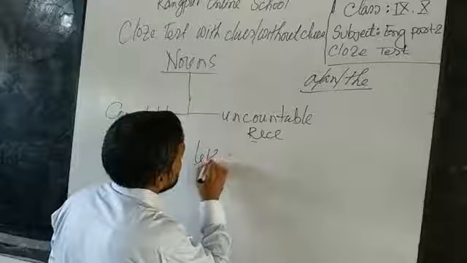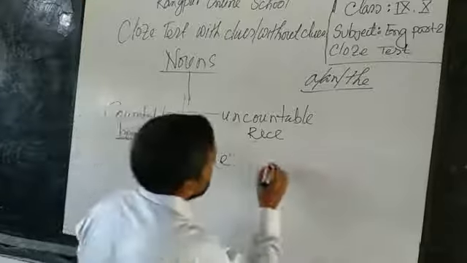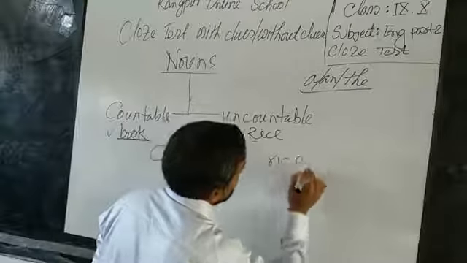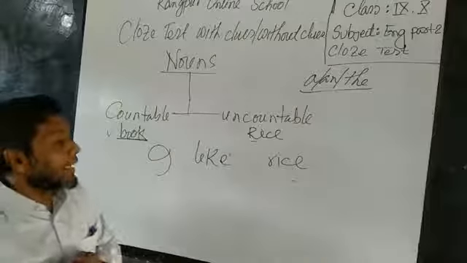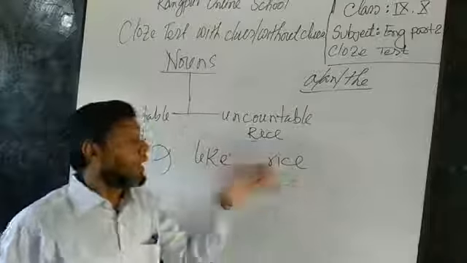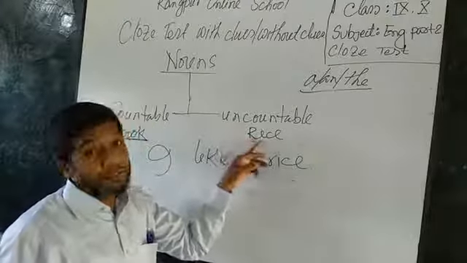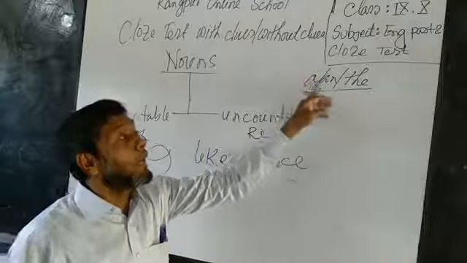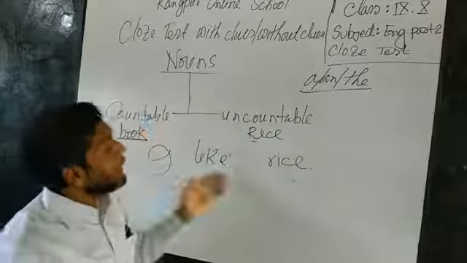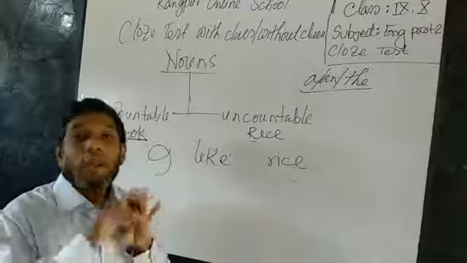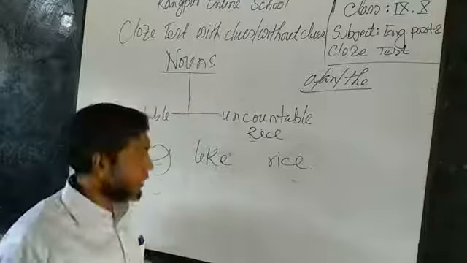I like rice. So "I like rice" is a sentence I know, and I know the characteristics. Before it, no a or the will be used here. So this sentence is a completely correct sentence.